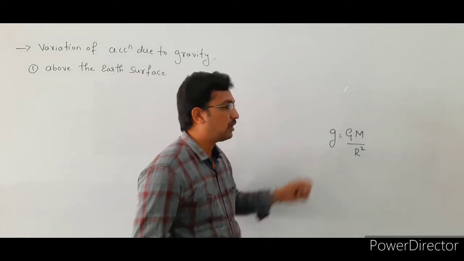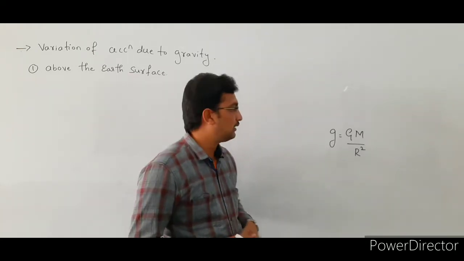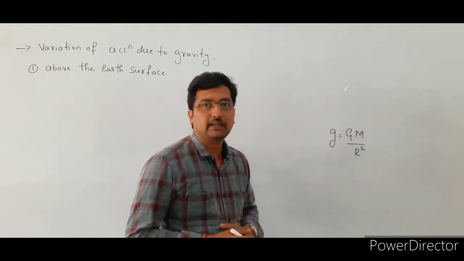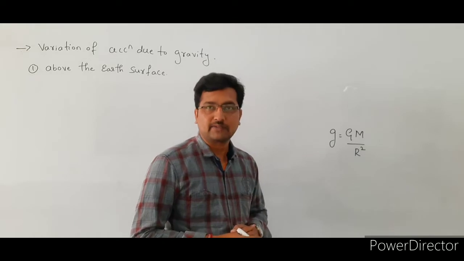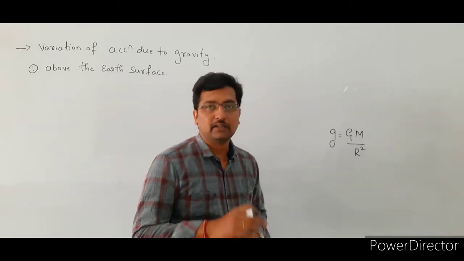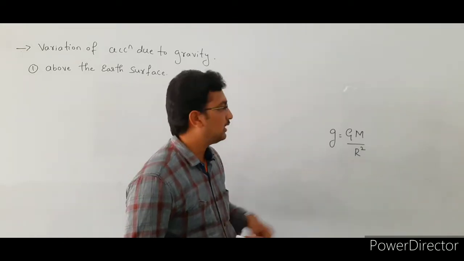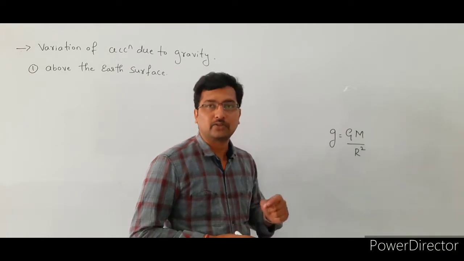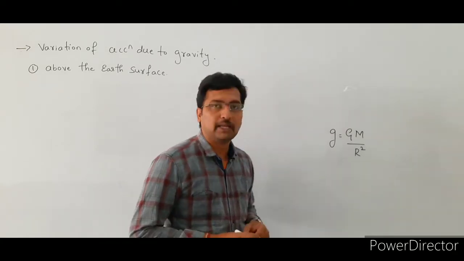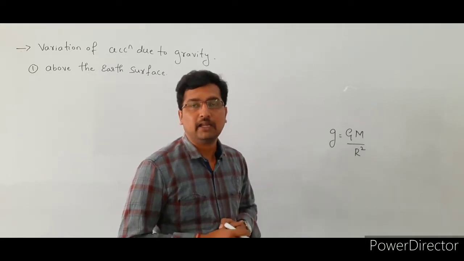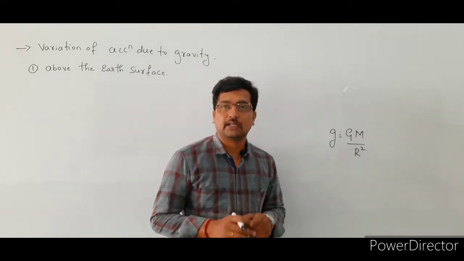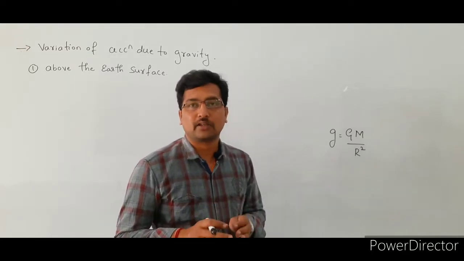See here, small g indicates the acceleration due to gravity, capital G indicates the universal gravitation constant, capital M indicates the mass of the planet, and R indicates the radius of the planet. So the acceleration due to gravity depends only on the mass of the planet and the radius of the planet, and it does not depend on the mass of the body.